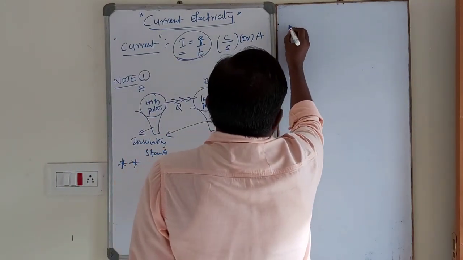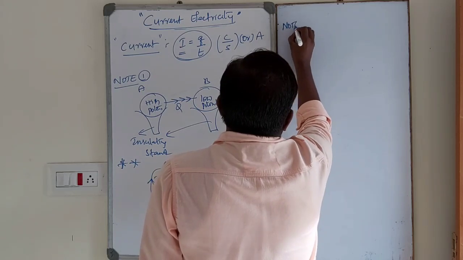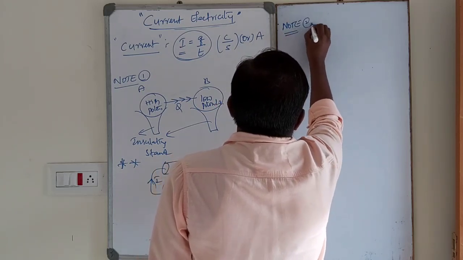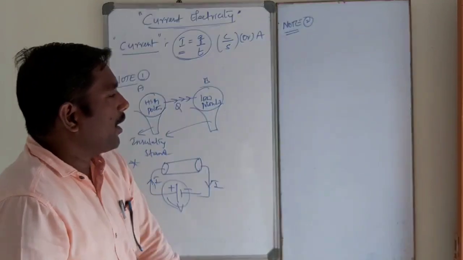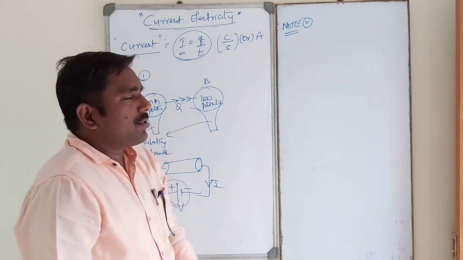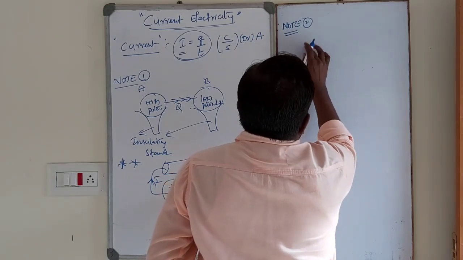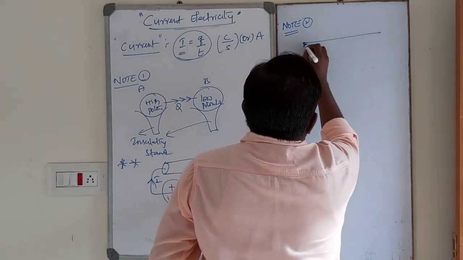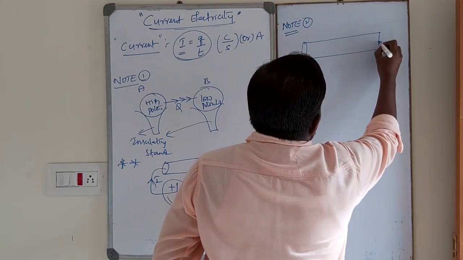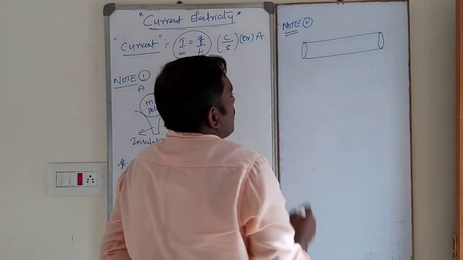So, for example, this is one important note, students. That is note 2, this is note 1. Suppose, dear students, this is one conductor like this.